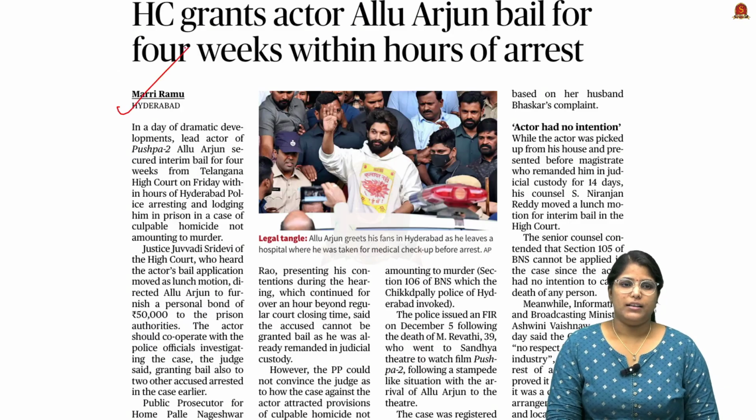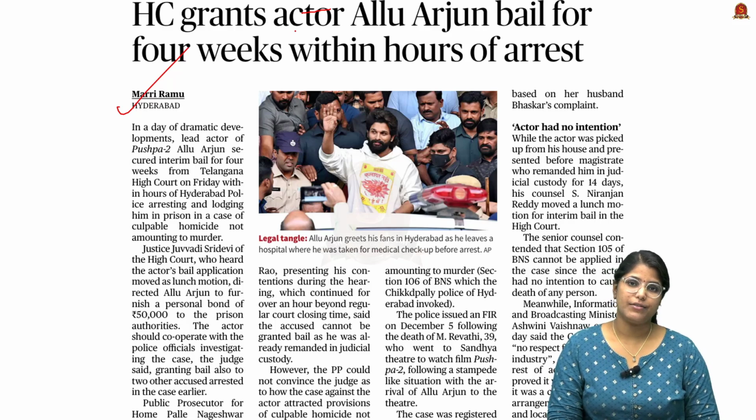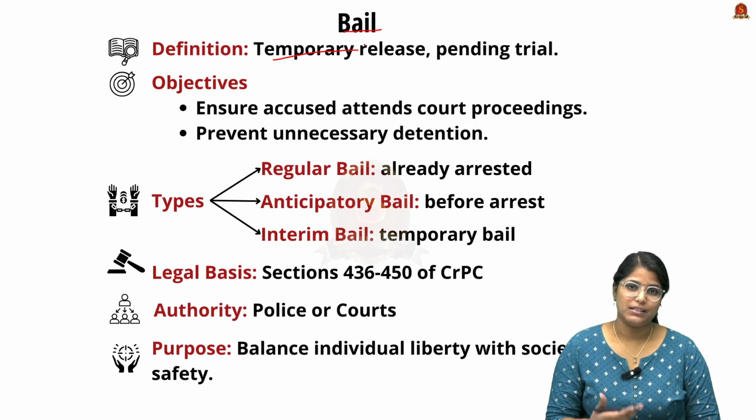Now look at this article. Even though this news is not very relevant to our examination, here we have a very important term, bail. It is very important from the prelims perspective. So let us understand the key difference between bail, parole and Furlough. So let's start with what is bail. See, it is a temporary release of a person for whom the trial is pending.